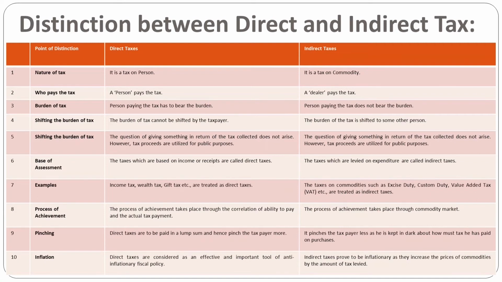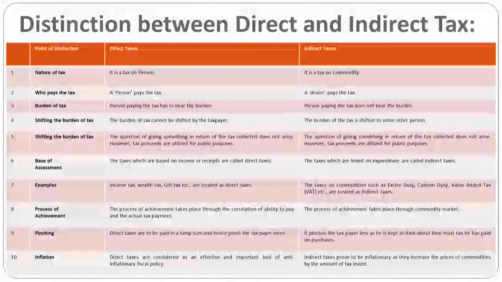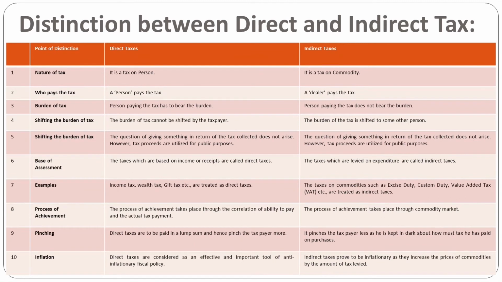The salary head, income from house property, profits and gains from business and profession, capital gains, and income from other sources. These are the ultimate bases under income tax. And these are examples of direct tax: income tax, wealth tax and gift tax.